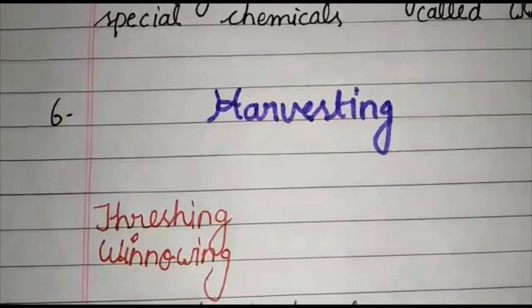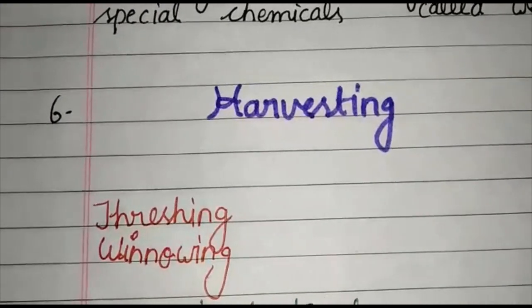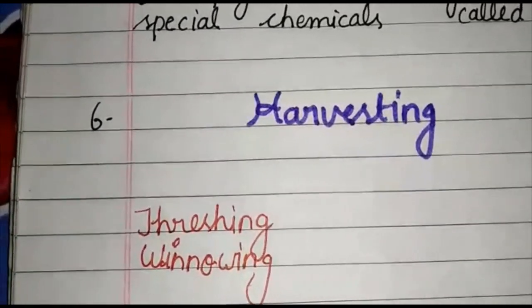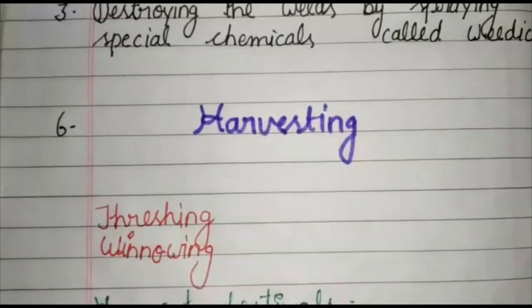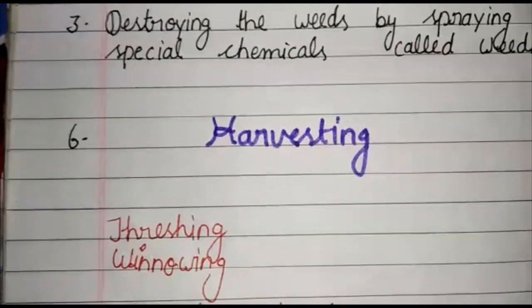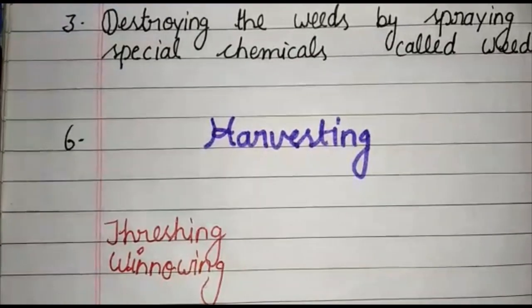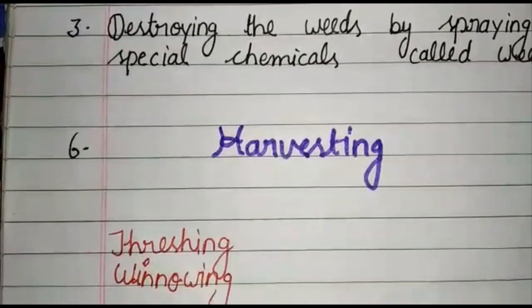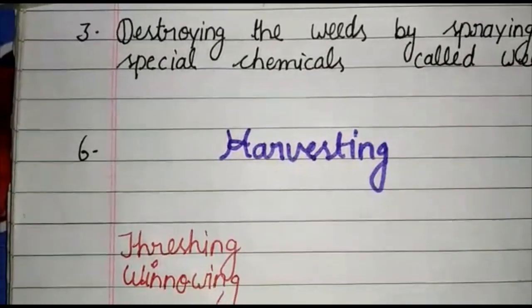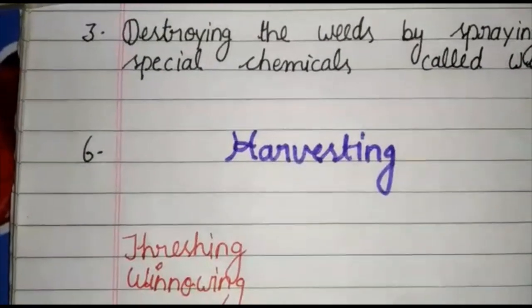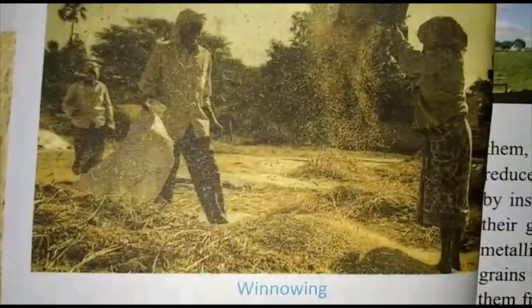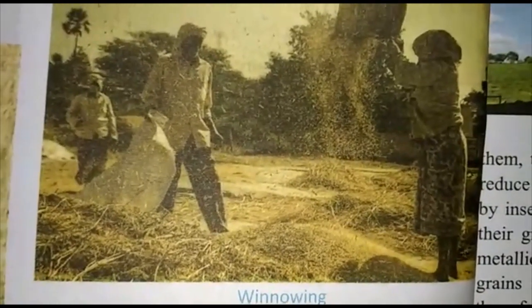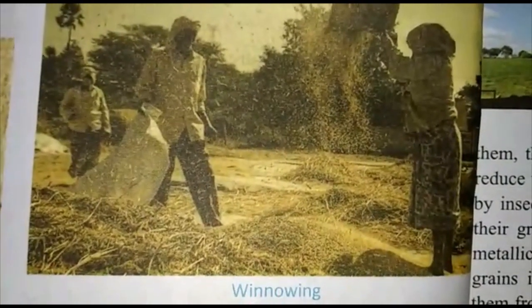The process of beating out the grains from the harvested crop plant is called threshing. After threshing, winnowing. Winnowing is the process of separating grain from chaff and hay with the help of wind. In this picture, we can see the process of winnowing.